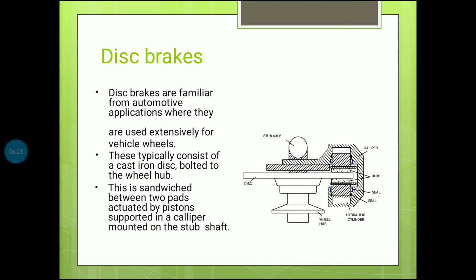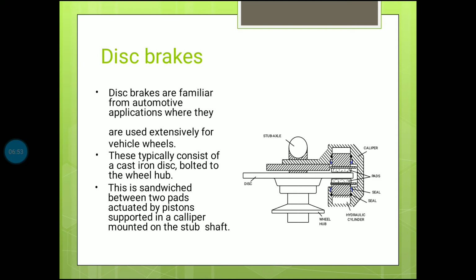Disc brakes, first one. Disc brakes are familiar from automotive applications, where they are used extensively for vehicle wheels. This typically consists of a cast iron disc bolted to the wheel hub. This is sandwiched between two pads actuated by pistons supported in a caliper mounted on the stub shaft.